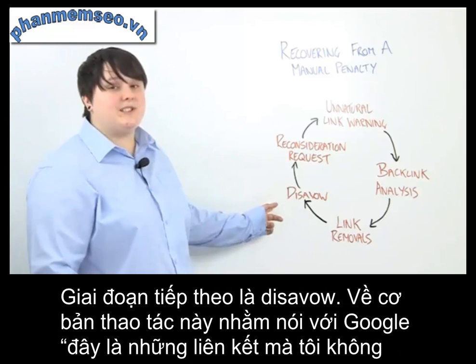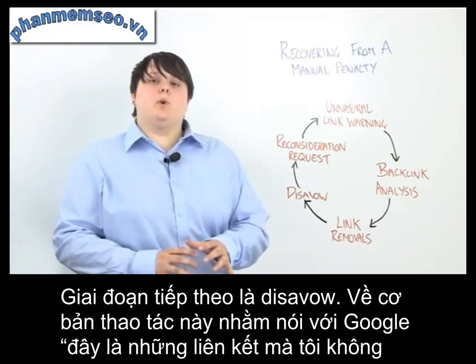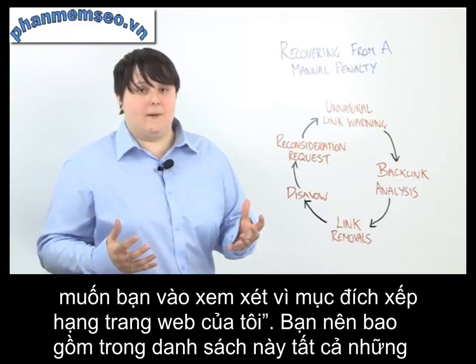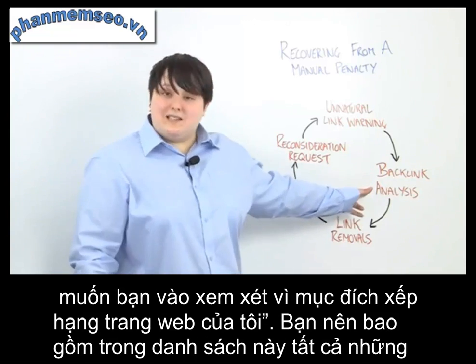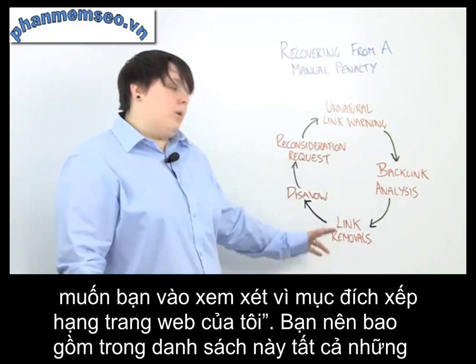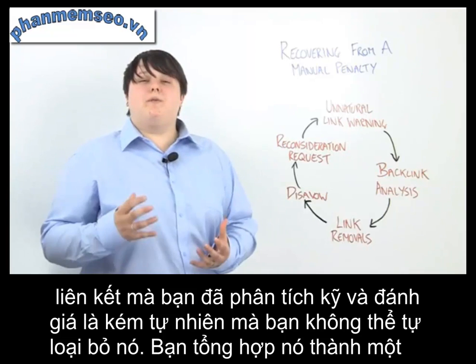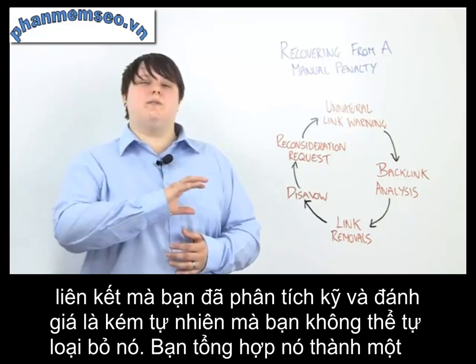Now the next stage is disavow. This is a relatively new tool that basically tells Google, here's all the links I don't want you to take into consideration when you're ranking my site. You want to include on this list any links from your backlink analysis that you think are unnatural that you weren't able to get removed. You make a conclusive list and you disavow generally at domain level. So you're not disavowing individual links, you're disavowing the whole domain.